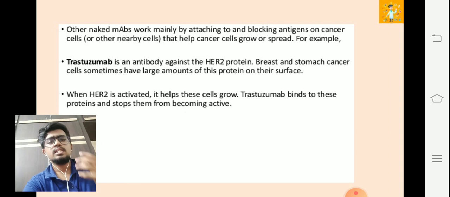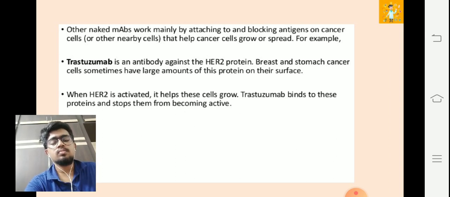So you can see very special characteristics of these naked monoclonal antibodies, and there's a lot of research going on. You have to go through the various papers regarding naked monoclonal antibodies. I especially suggest you read various articles so that you get acquainted with different kinds of naked monoclonal antibodies. We are keeping some of the most important monoclonal antibodies in this presentation, but please go through a few papers and make yourself more acquainted with all this.